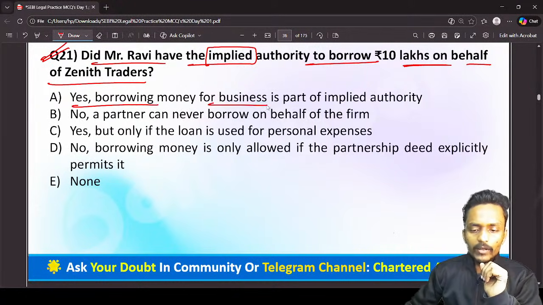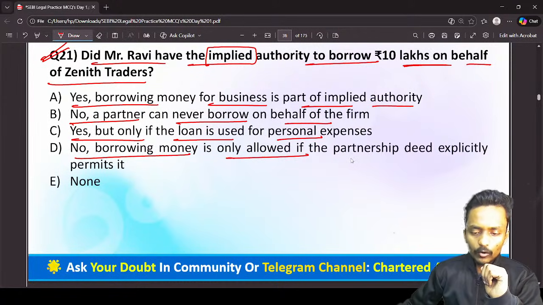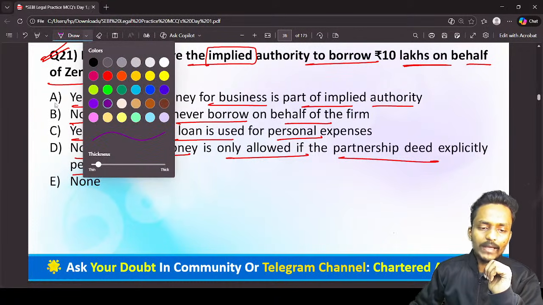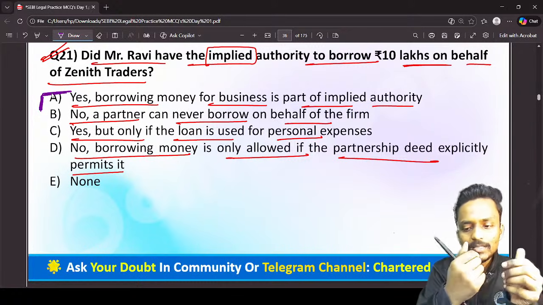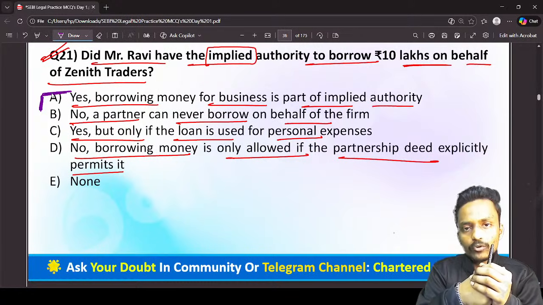Yes, borrowing money for the business is a part of implied authority. No, a partner can never borrow on behalf of the firm. Yes, but only if the loan is used for a personal expense. No, borrowing money is allowed only if the partnership explicitly permits. Guys, here we have the correct answer of option A. Yes, borrowing money for a business is part of implied authority, because it's part of the ordinary course of business.